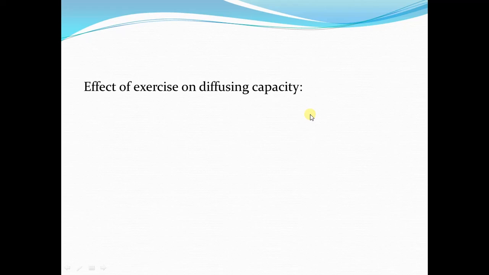These two factors, hyperventilation and increased pulmonary blood flow, also bring about a more appropriate match between ventilation and perfusion of the lung. So it results in increased diffusing capacity of the respiratory membrane. The oxygen diffusing capacity will be increased from 21 ml per minute per millimeter of mercury to 65 ml per minute per millimeter of mercury.